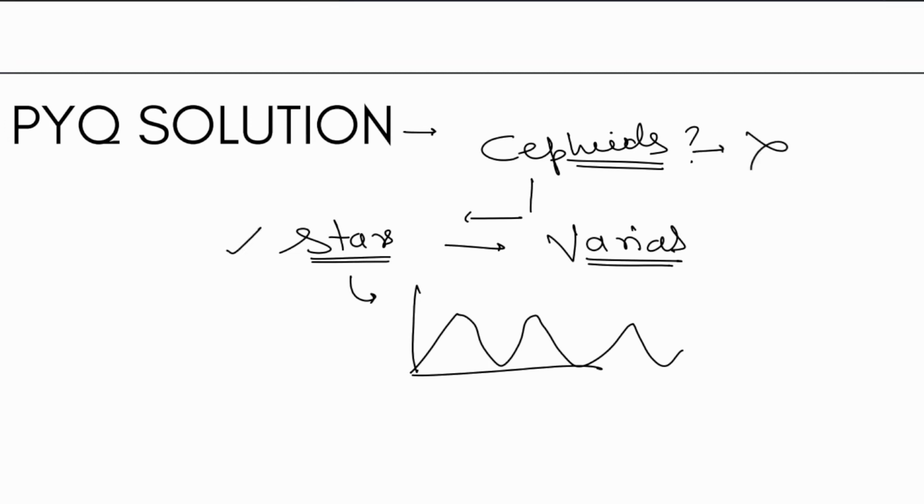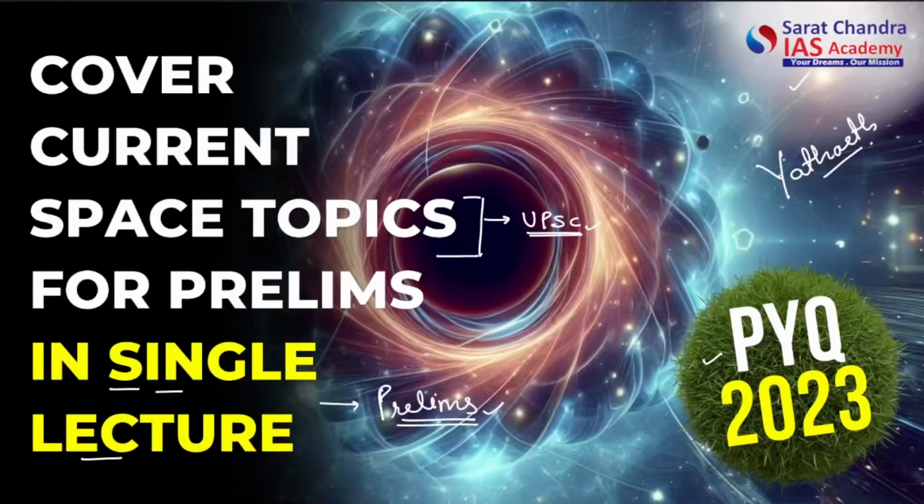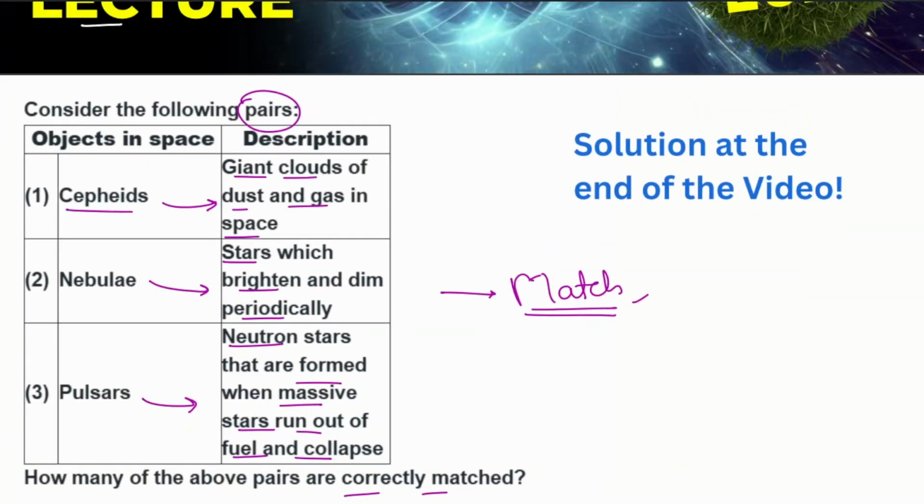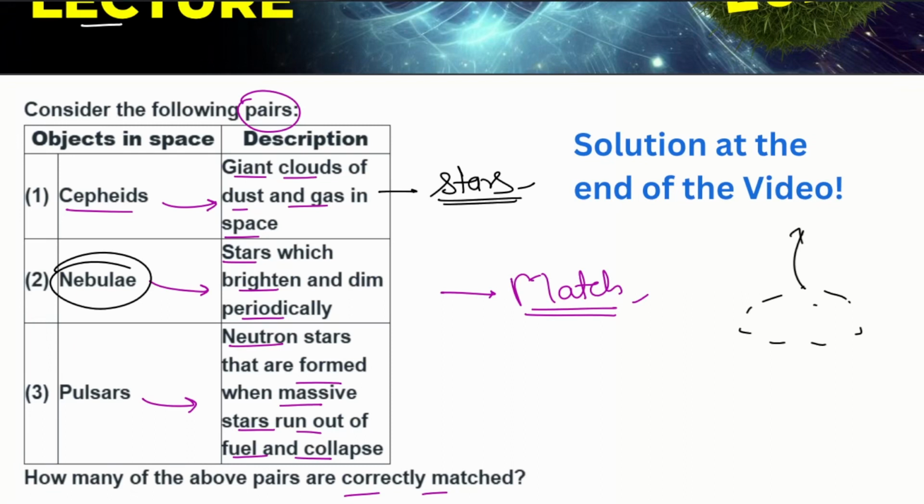The first pair was incorrect. So Cepheids are basically a type of star. Now come to the nebula. You already know what a nebula is. It's a sort of dust and cloud in space. We saw in the life cycle of a star that the first stage is the nebula only. So stars which brighten and dim periodically are Cepheids. Nebula is not a star. These are both different terms entirely. Nebula is just a stage before even a pre-star is formed.